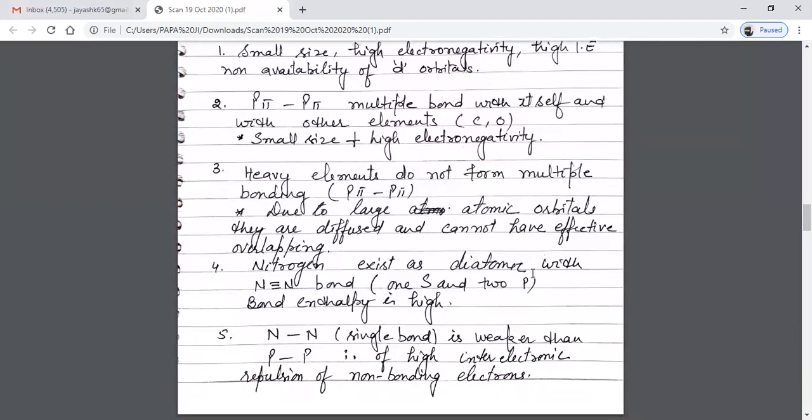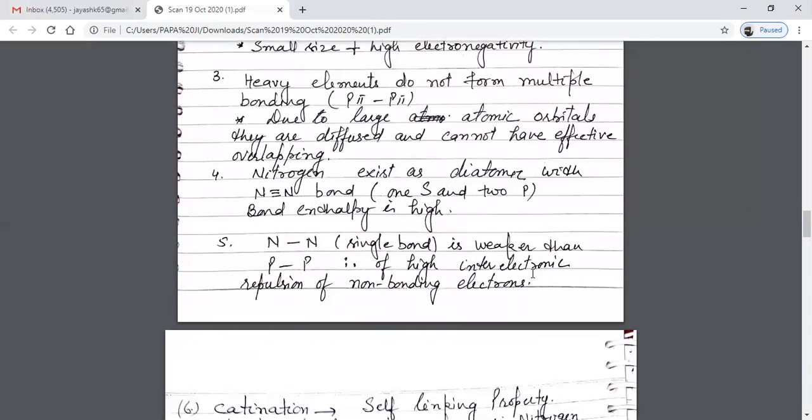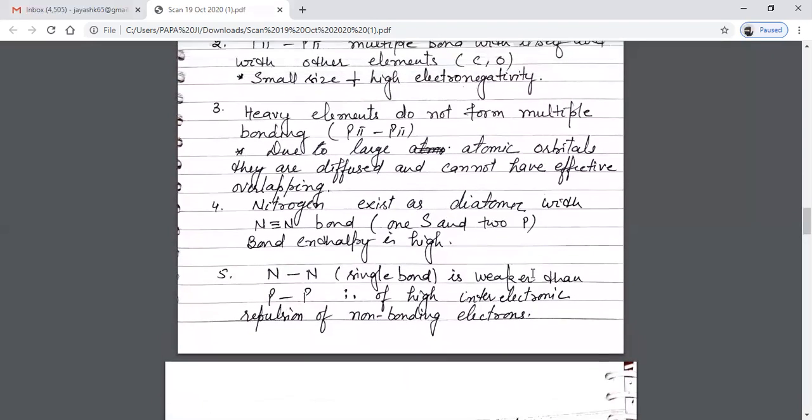Nitrogen exists as a diatomic molecule with an N triple bond, and it has a high bond dissociation enthalpy. The N-N single bond is weaker than the P-P single bond. It's because of the high interelectronic repulsion of non-bonding electrons.